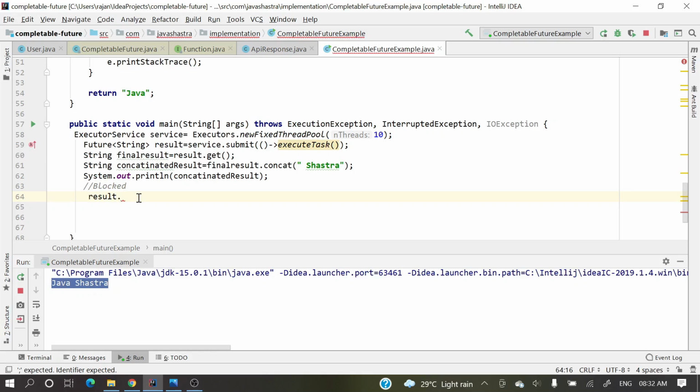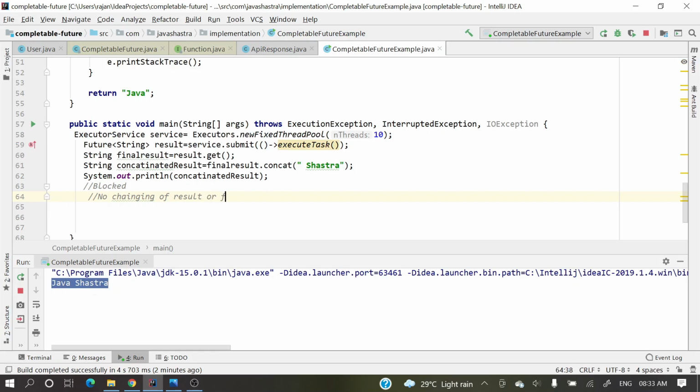But if you want to do some chain, like streams, we have streams dot filter dot map dot flat map, it's a kind of pipeline we are performing, right? If you want to do like this in future, there is nothing there. No chaining.